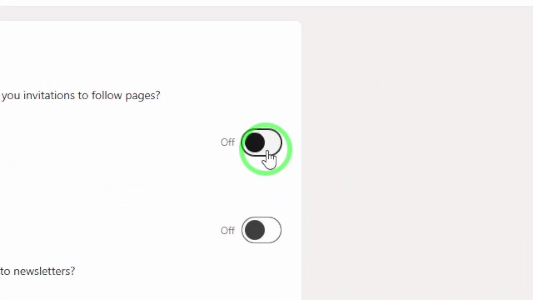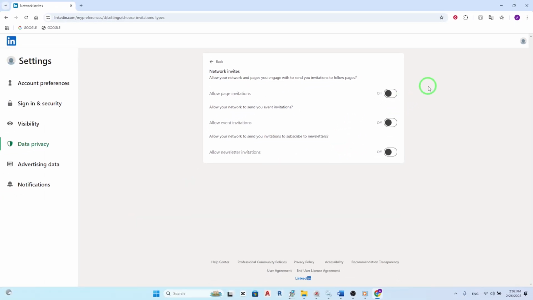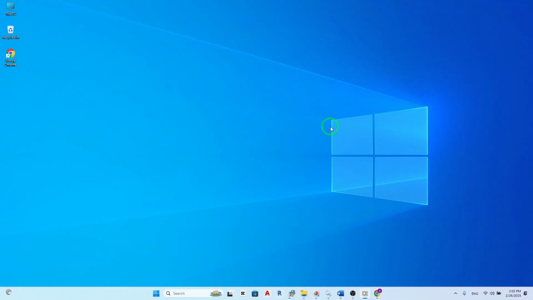And that's it. You've successfully stopped people from inviting you to like pages on LinkedIn. By default, LinkedIn Connections can send you invites to follow certain companies and organizations, but you can turn this feature off if you'd rather not receive these invites. Now, you'll only receive invitations from individuals, keeping your invitation section clean and relevant. This helps you stay up to date on the connections that matter most to you.